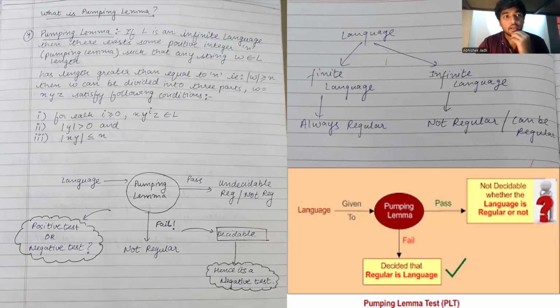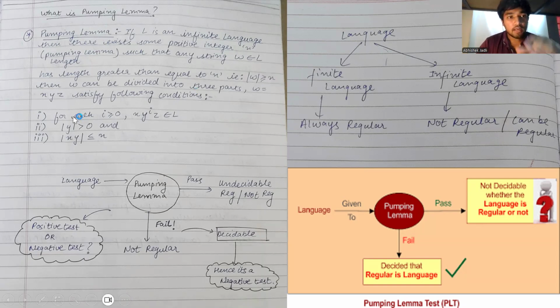If L is an infinite language, there exists some positive integer n, the pumping length, such that any string w that belongs to the language and has length greater than or equal to n, where mod of w is the length of the string we have chosen, can be divided into three parts. As I said, the string we choose is divided into x, y, and z.